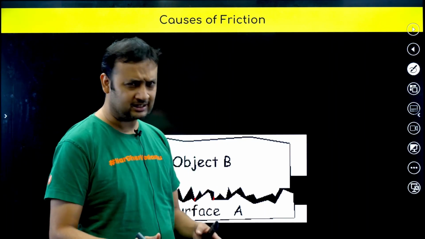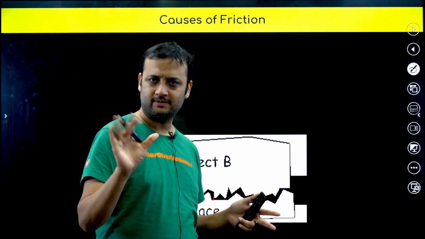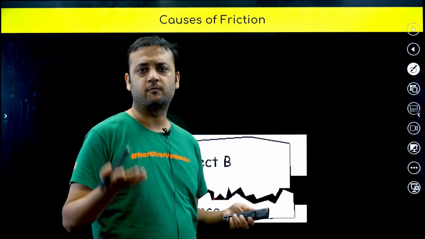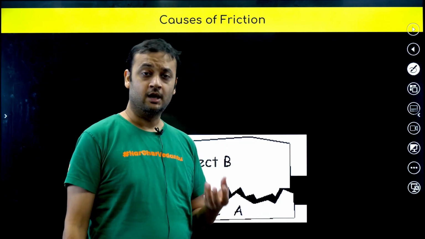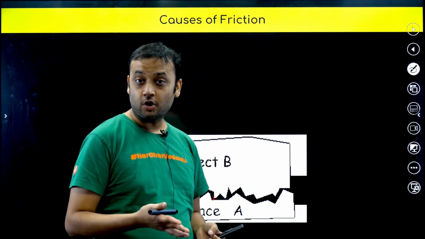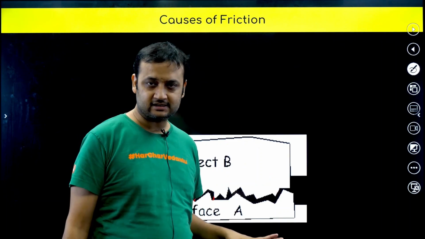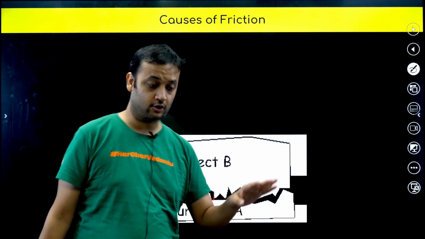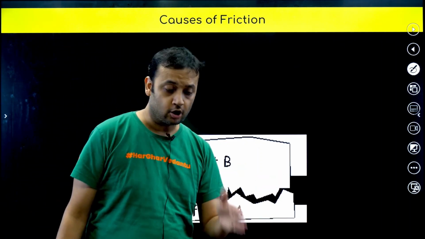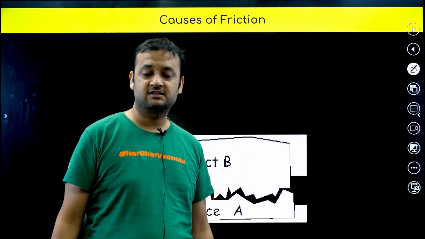You can think that these electromagnetic forces are bonds. Think in terms of chemistry. So these are bonds which are formed. Now if you have to move object B, you have to break the bonds. And if object B is at rest, not slipping on object A, then the bonds will be stronger. That is why the coefficient of static friction is very high.